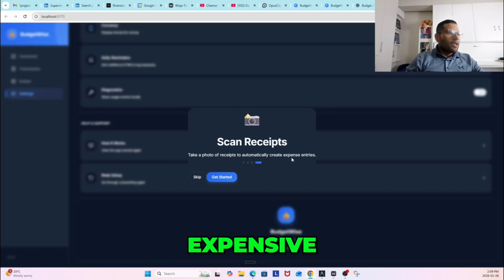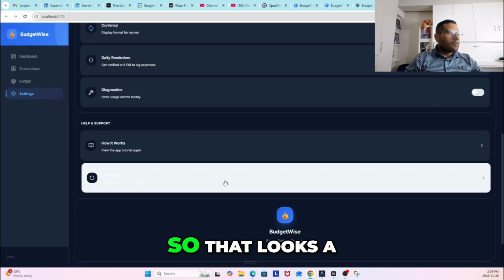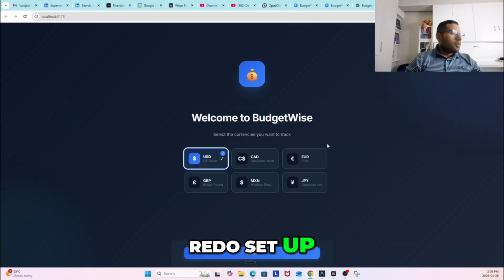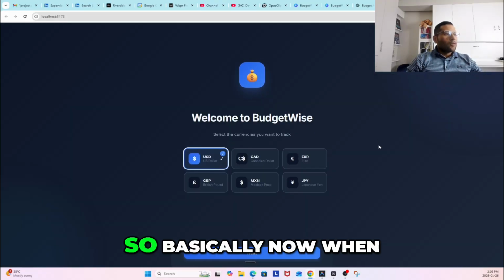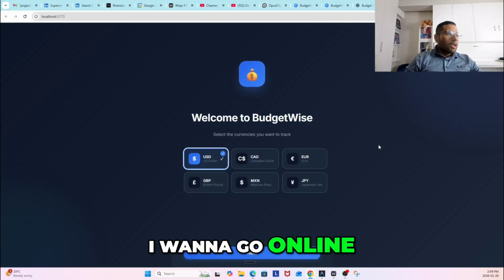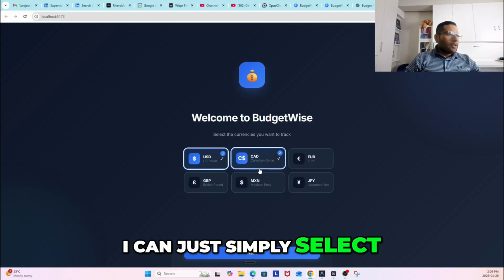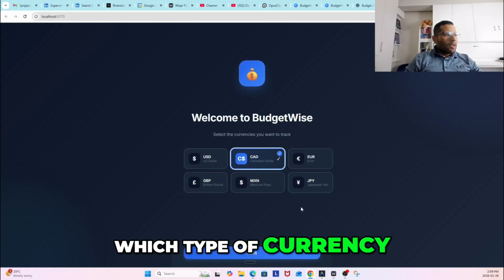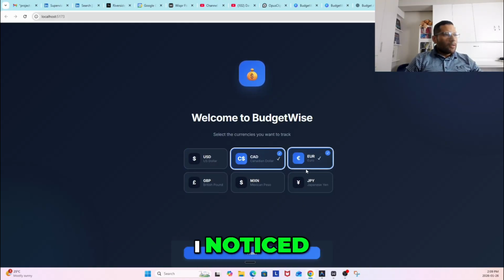Take a photo of receipts to automatically create expense entries. Okay, so that looks a lot cleaner. And then let me see here, redo setup. So basically now when I want to go online, I can just simply select which type of currency I want to choose.